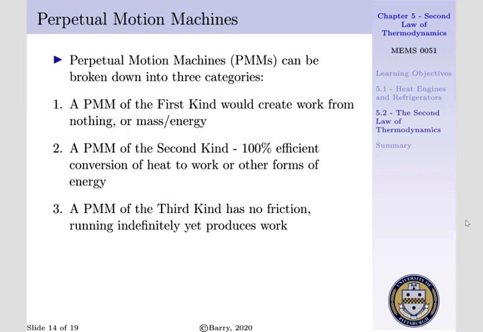During any heat transfer process, there is going to be some irreversibility introduced, and thus you cannot have 100% conversion of heat to work. And a perpetual motion machine of the third kind is one that has no friction, where it can run indefinitely yet produces work. And this has been thought of conceptually, i.e. a frictionless pendulum in a vacuum. However, this device will eventually stop moving, i.e. it will not swing indefinitely.